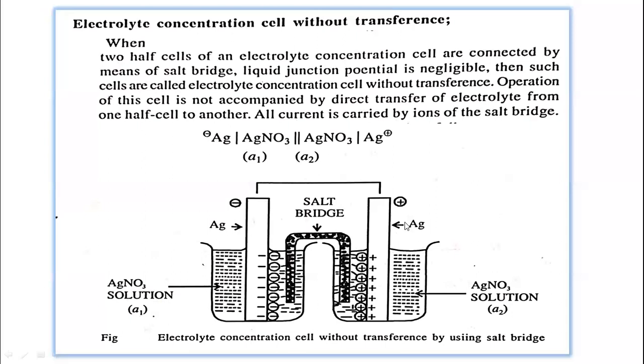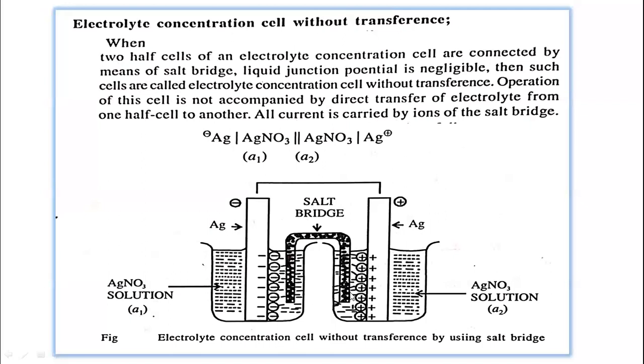On the right side, the same silver electrode is dipped in the electrolyte solution silver nitrate with activity A2, and the salt bridge separates the two electrolytes from each other.